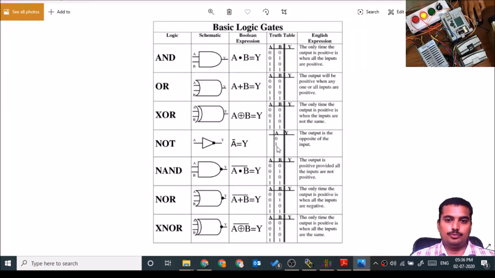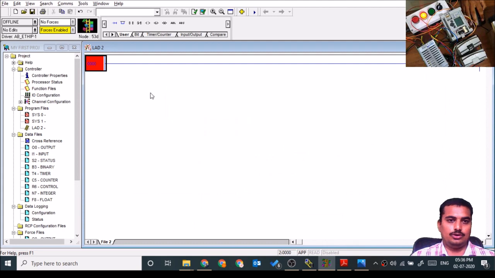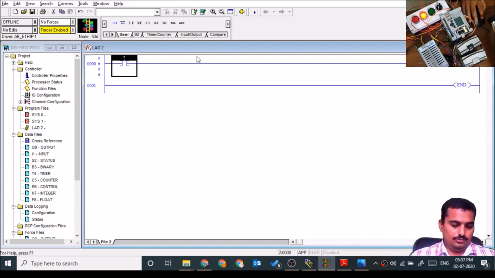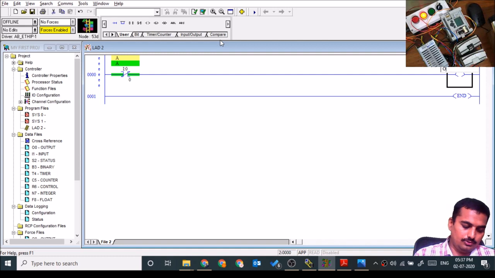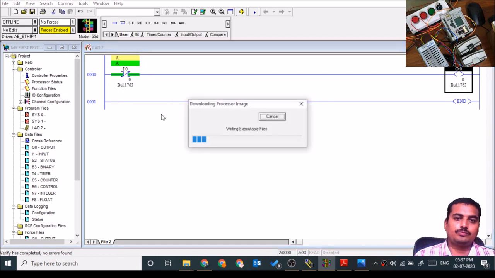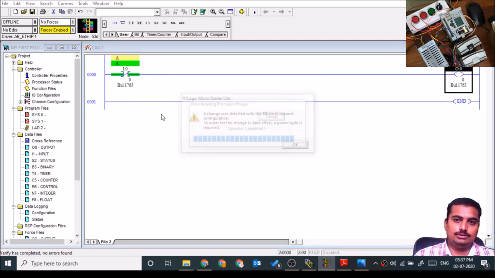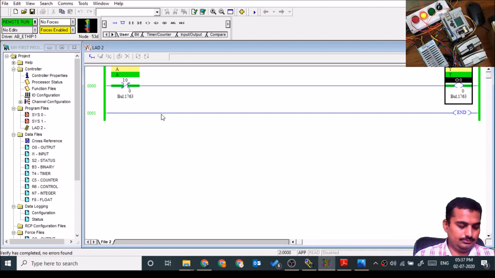Input is off, output should be on. If the input is on, output should be off. NOT gate. Input is I:0.0/0, and output is O:0.0/0. So we'll download this program and take the output.